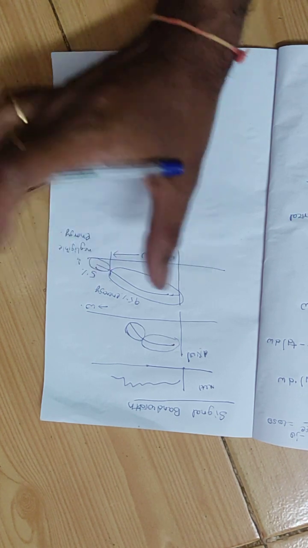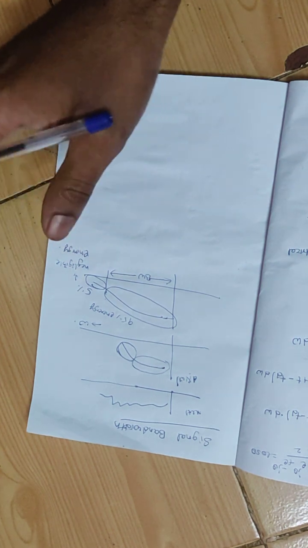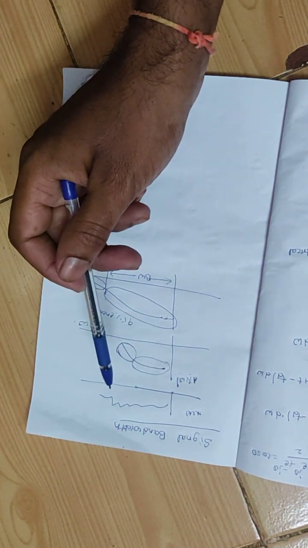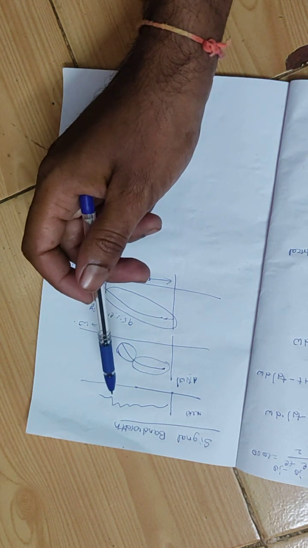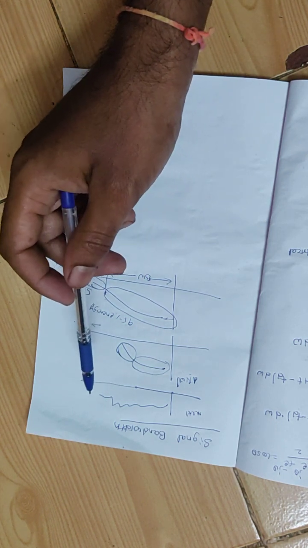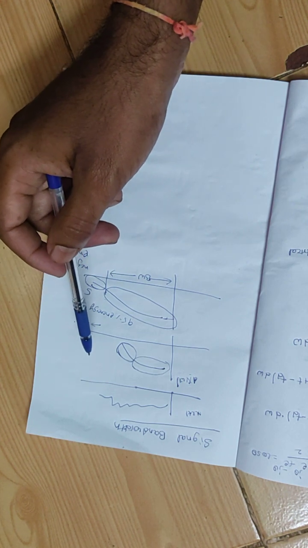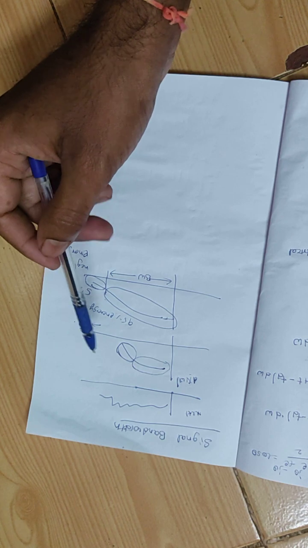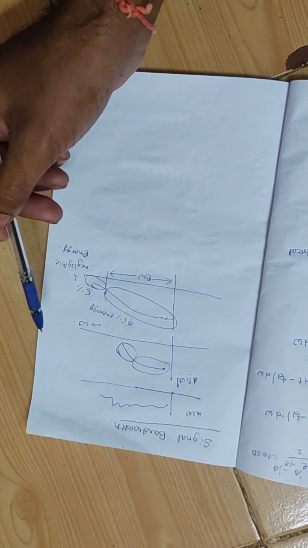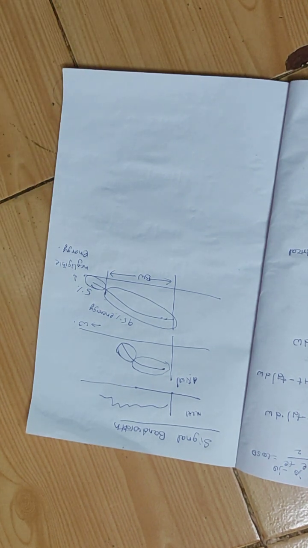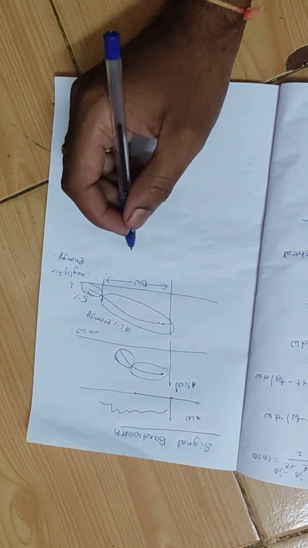Remember that for any practical signal, as omega increases, the tendency towards 0 becomes stronger, as the components become weaker and weaker. That is all about the signal bandwidth.